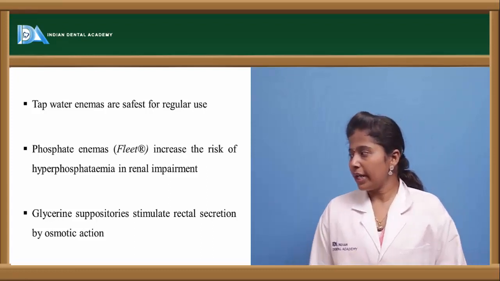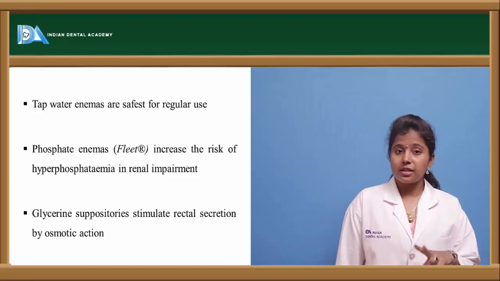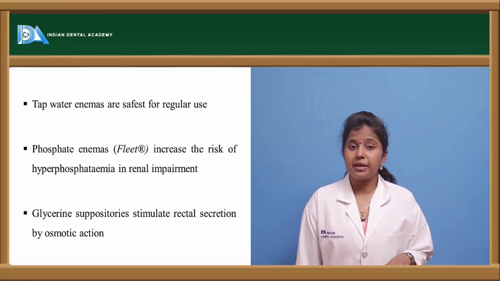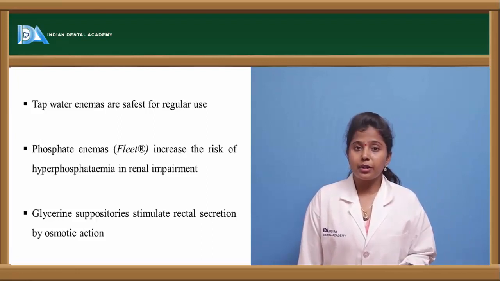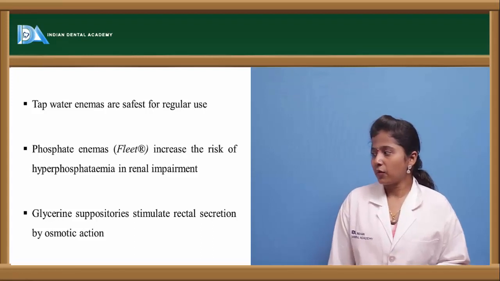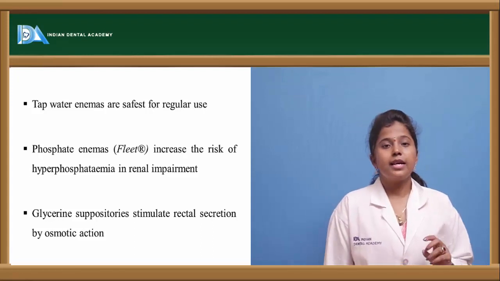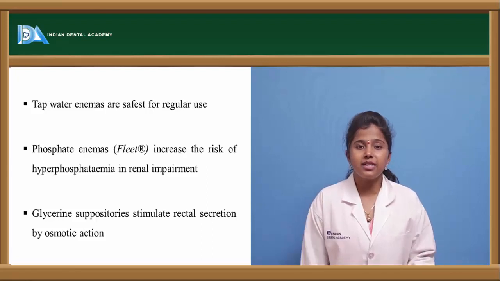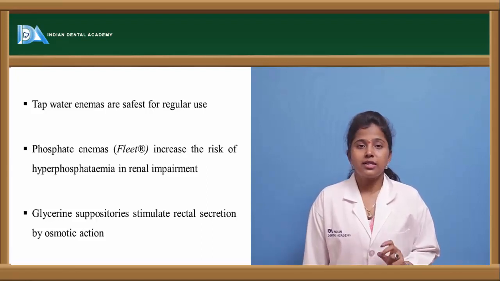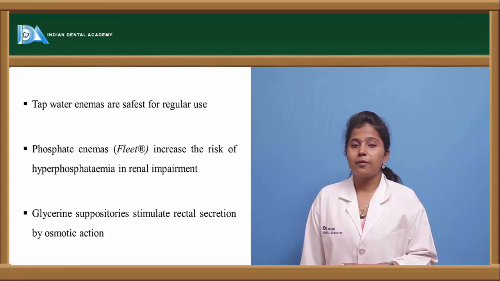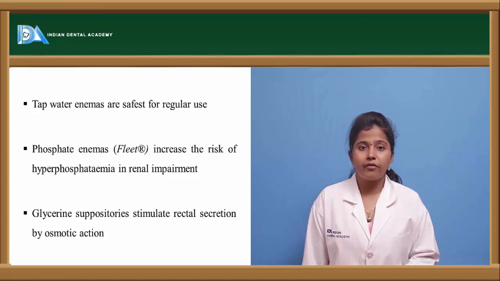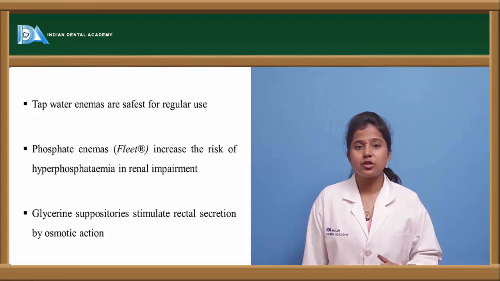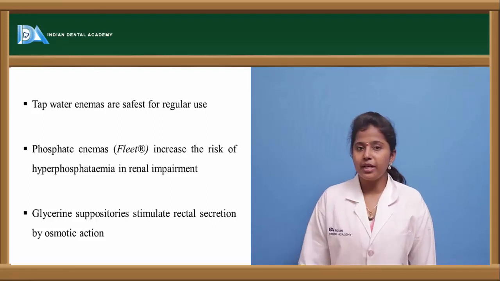And there are phosphate enemas, but there is a risk with these phosphate enemas. If these phosphate enemas are taken for a longer period of time, then they may cause hyperphosphatemia in renal impairment. There will be an increased amount of phosphate, and thereby renal impairment occurs. So that is the reason we have to make sure that if a person is suffering from renal failure or kidney related disorders, they should not be given these phosphate enemas.